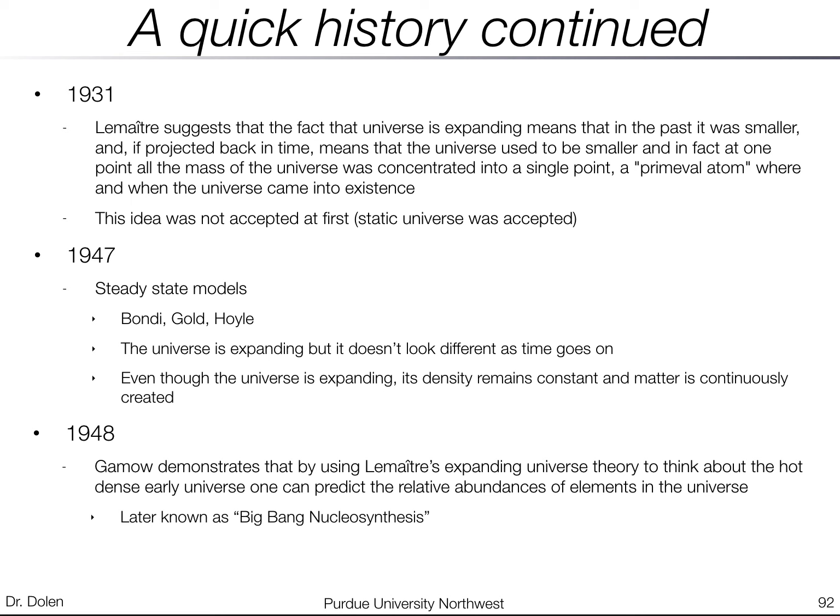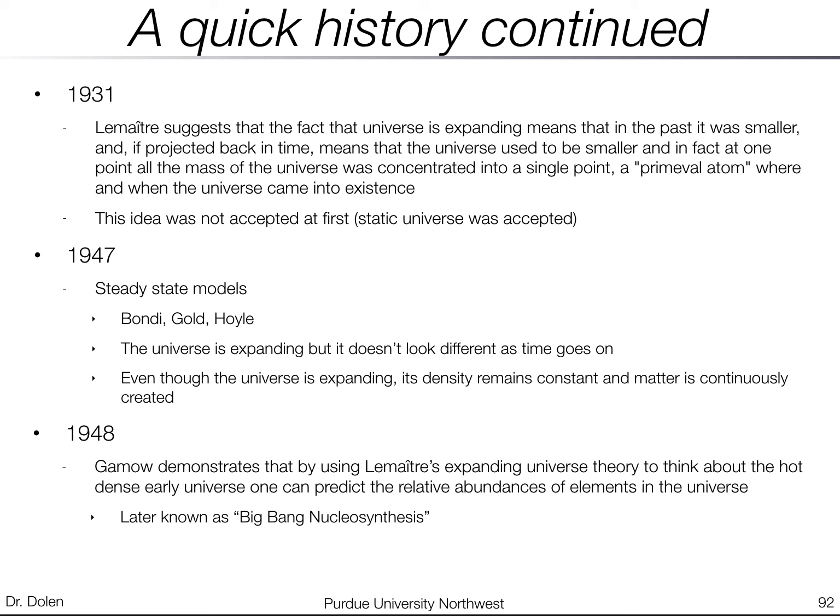In 1948, Gamow demonstrated that using Lemaitre's expanding universe theory to think about the hot, dense early universe, one could actually use that fact that the early universe was hot and dense to predict the relative abundances of elements in the universe.